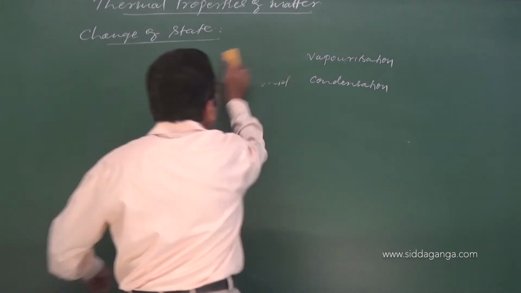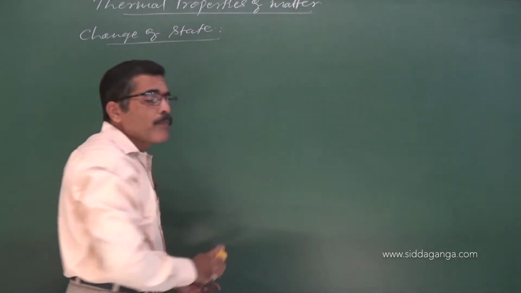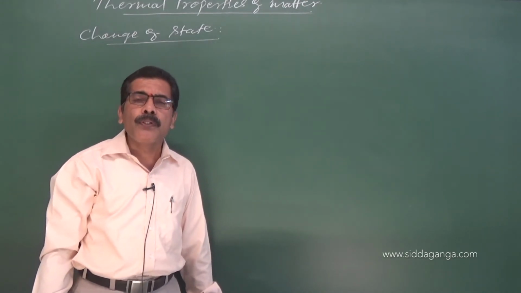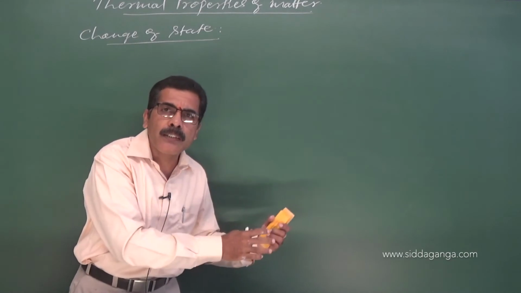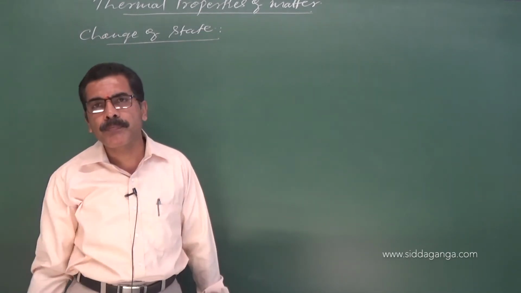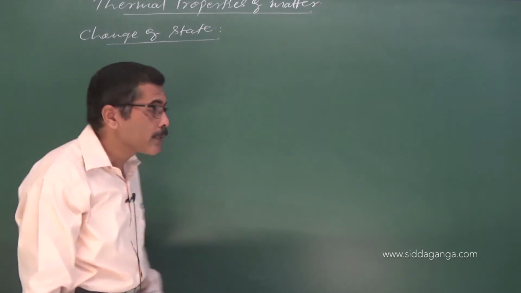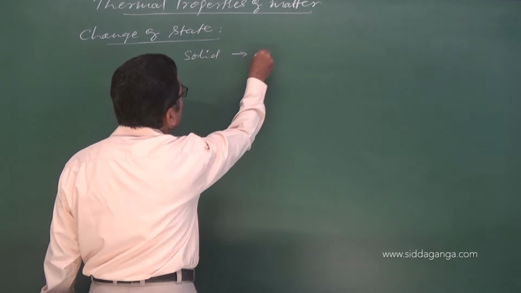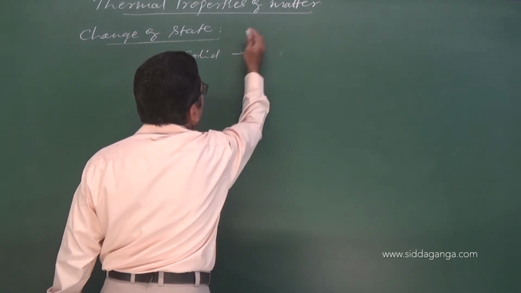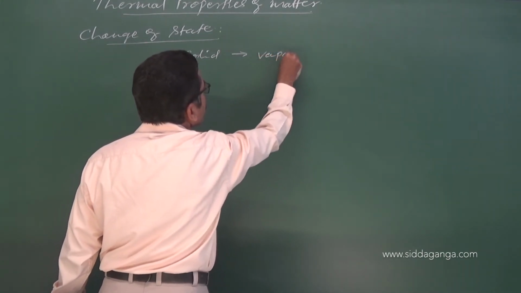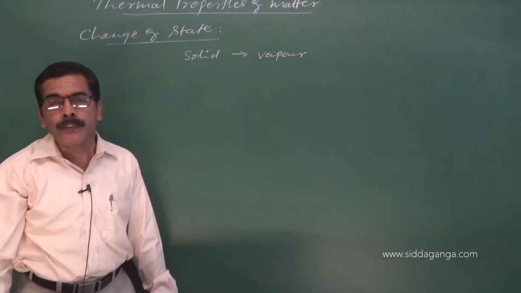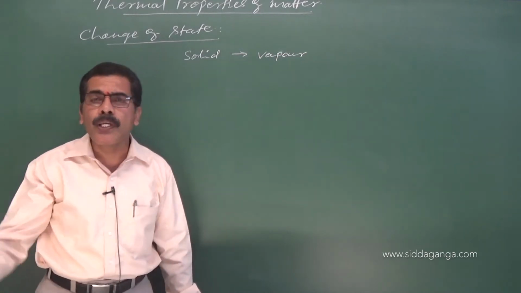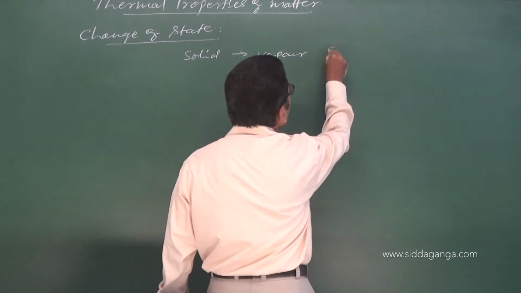Let us come to another situation wherein certain substances undergo change of phase from solid directly to a gaseous phase. Such cases are also there. So if there is a change of state from solid to its vapor without passing through the liquid state, then it is called sublimation.